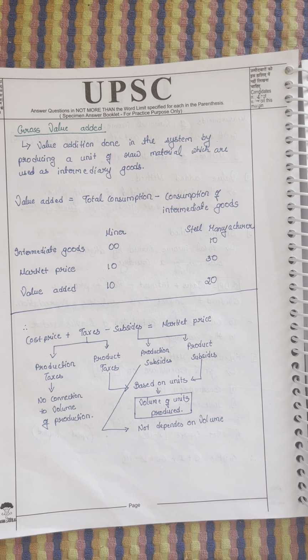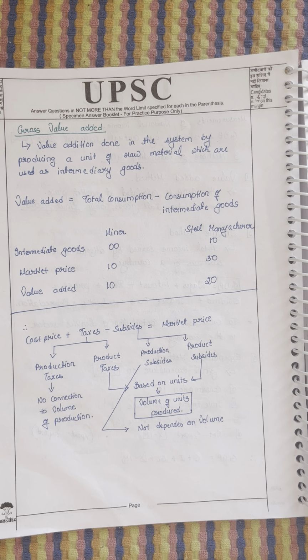Gross value added. Value addition is done in the system by producing from a unit of raw material which is used as intermediate goods. What does that mean? I will explain. For example, a miner produces coal. You get coal by mining. Which are the intermediate goods there? There are none. Don't count petrol, tools, machines; that's not intermediate goods. Intermediate goods are those goods which are consumed to get a final product. So in mining, there are no intermediate goods.